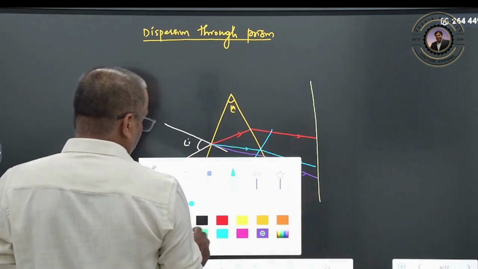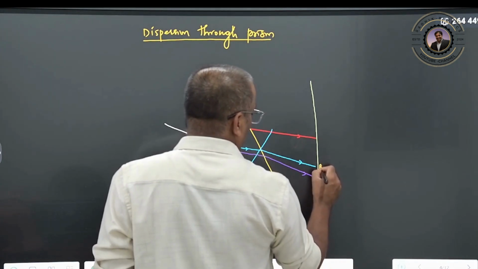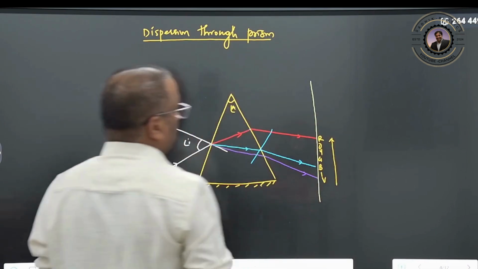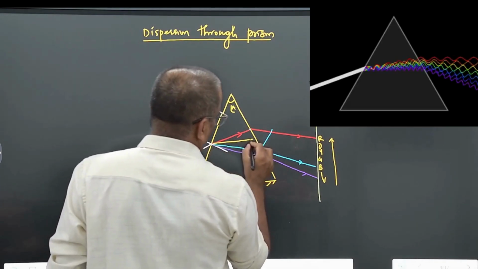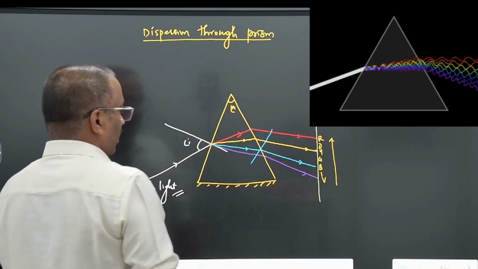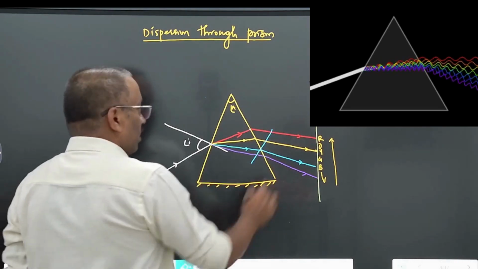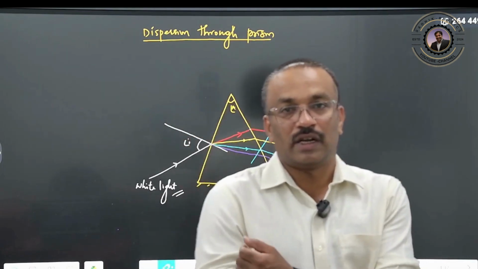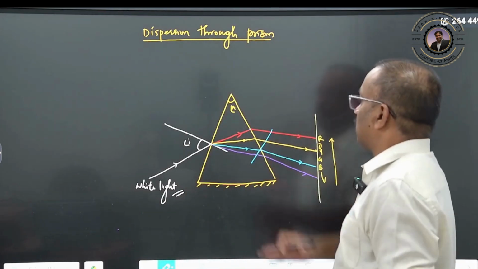So you can rewrite it here: violet, indigo, blue, green, yellow, orange and red. These are your VIBGYOR colors. This is your dispersion that takes place. Here it will be your yellow. So here white light is getting split into different colors. Why is it getting split? We already know, because refractive index depends upon the wavelength. So this is nothing but our dispersion.